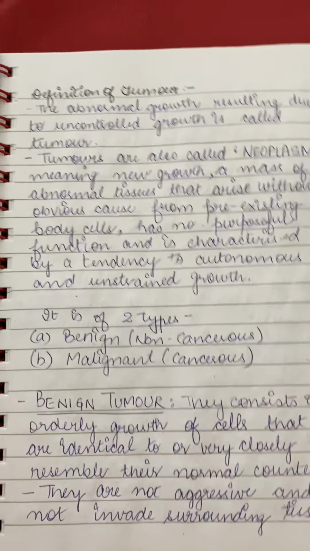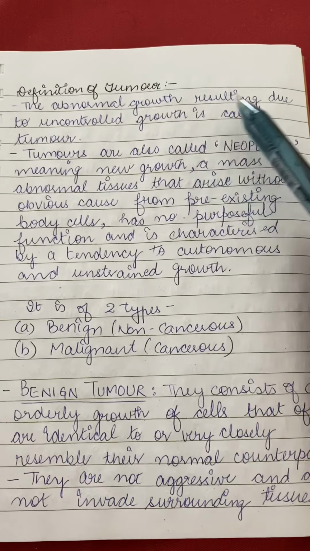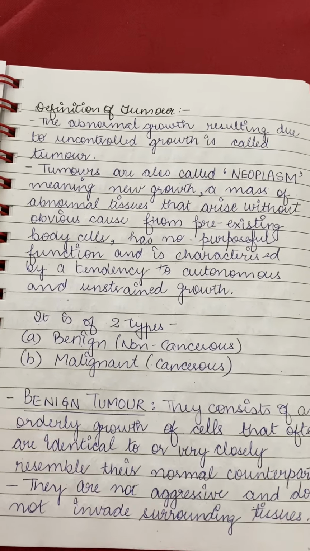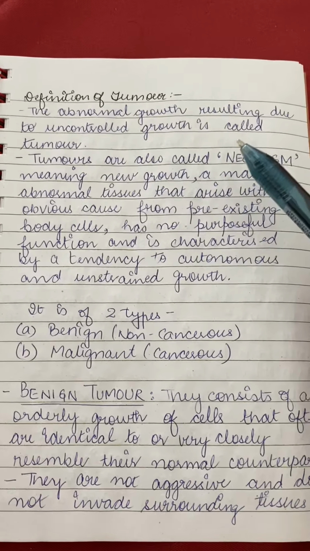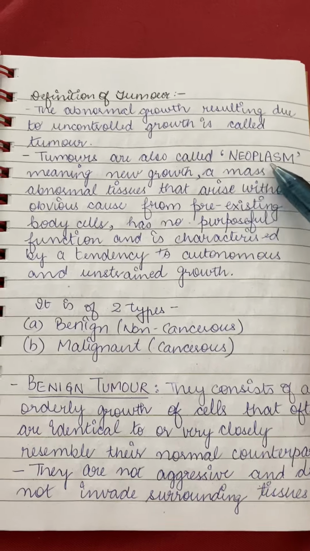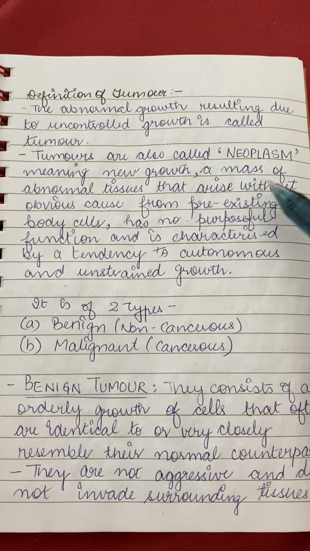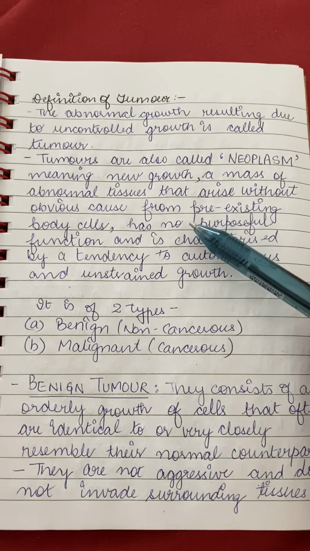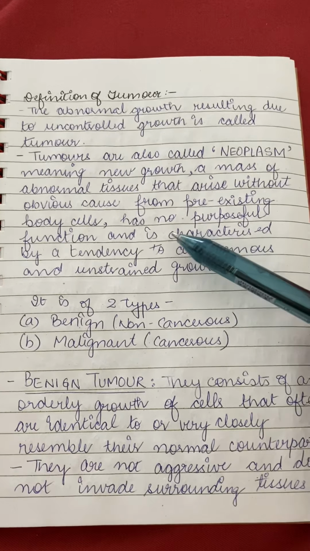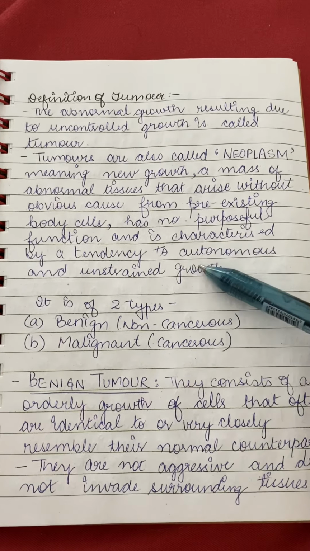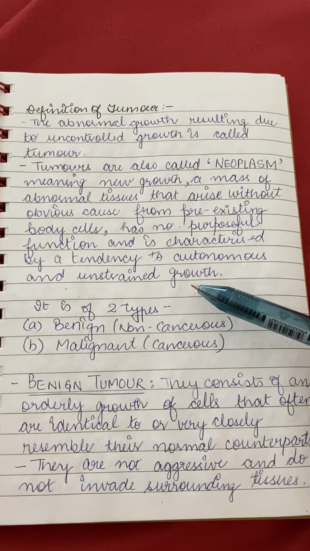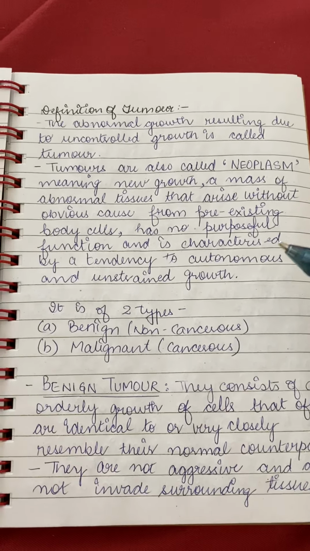Now we'll discuss the definition of tumor. When there is abnormal growth, that is uncontrolled or unlimited growth, that results in a tumor. Tumors are also called neoplasm, meaning new growth. A neoplasm is a new growth of a mass of abnormal tissue that arises without obvious cause from pre-existing body cells, has no purposeful function in our body, and is characterized by autonomous and unrestrained growth. That is, it has a unique, different pattern of growth that doesn't happen in our normal cells.